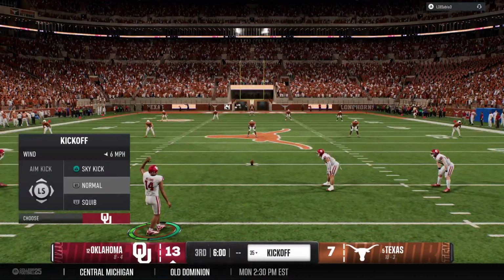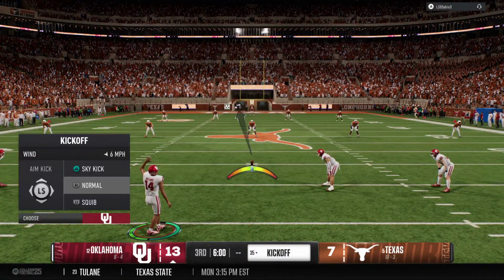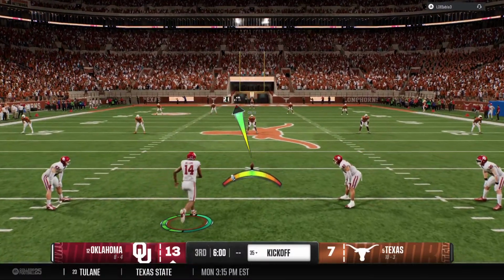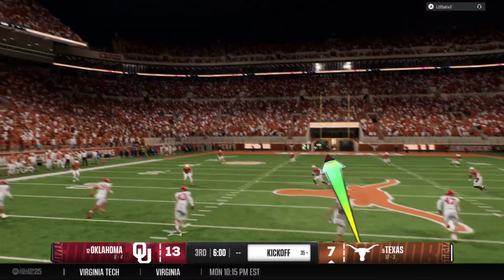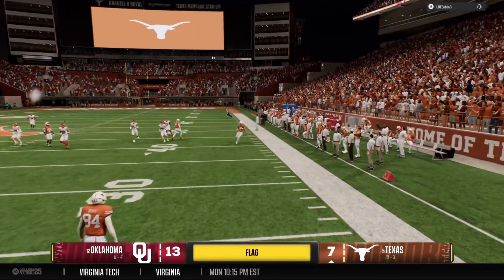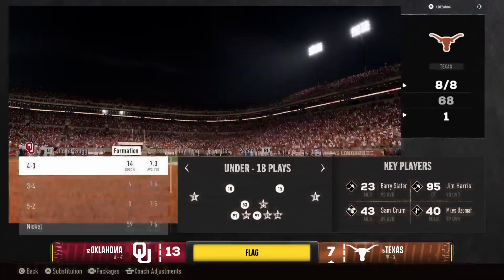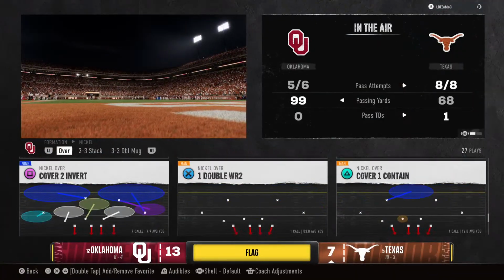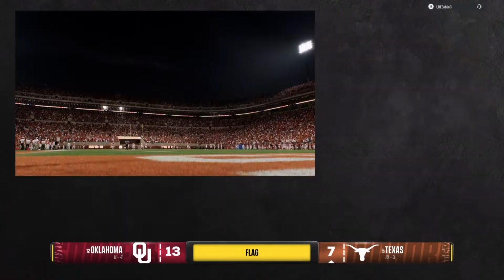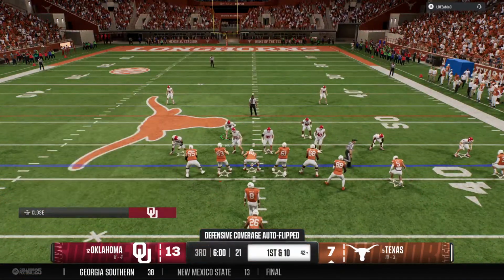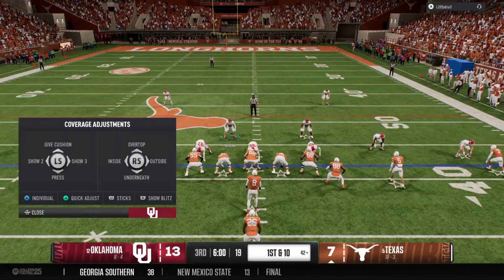And the Sooners will kick this away to begin the second half. Not an ideal kickoff as it heads out of bounds. And the head coach will decide to accept the penalty and take the yardage. First down play call. How aggressive will it be?